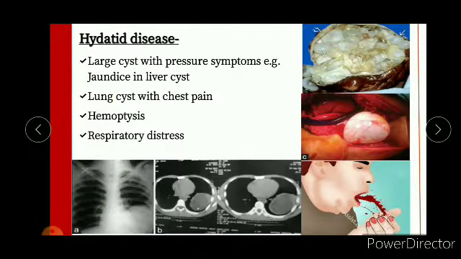Hydatid disease. The clinical manifestations of hydatid disease include a large cyst with pressure symptoms, for example jaundice in liver cyst, and lung cyst with chest pain, hemoptysis, and respiratory distress. These are the pictures associated with these: the hydatid cyst, hemoptysis, that is coughing of blood, and respiratory distress. As you can see, the normal and diseased conditions differ very greatly.